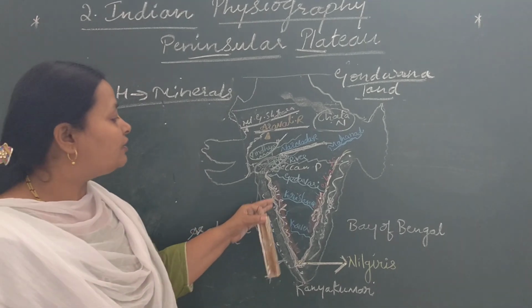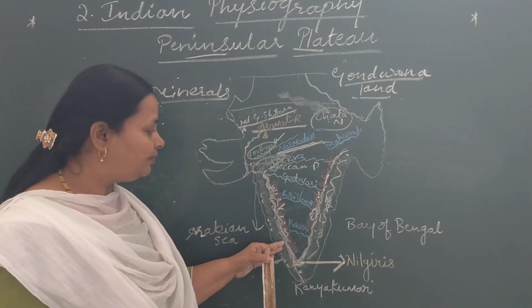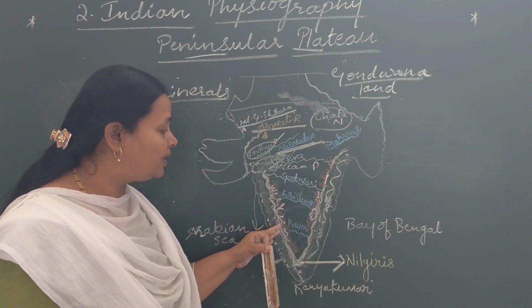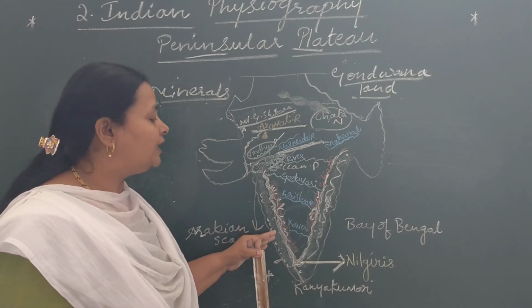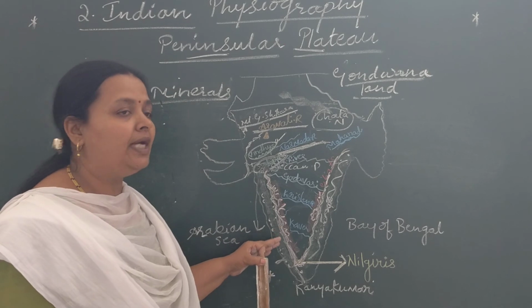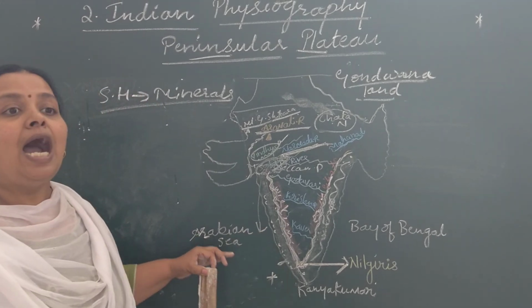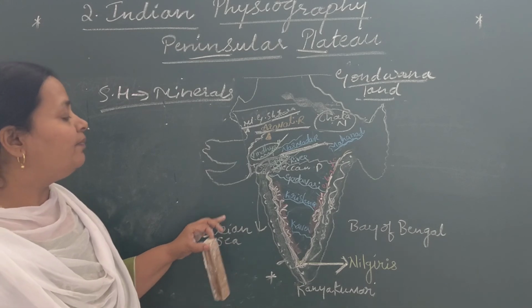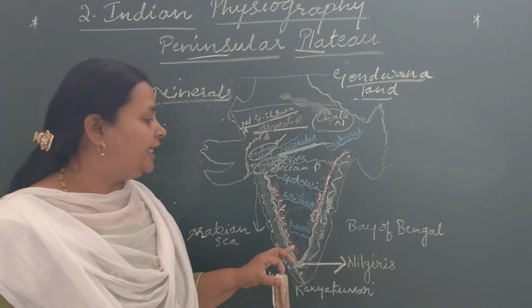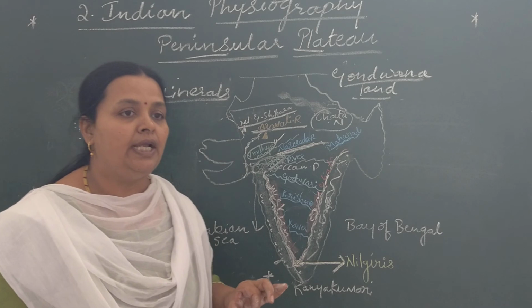How? Because the rivers which flow from the Western Ghats have formed waterfalls. So further, they have helped in the generation of hydroelectricity. Apart from that, it provides scenic beauty for tourists.